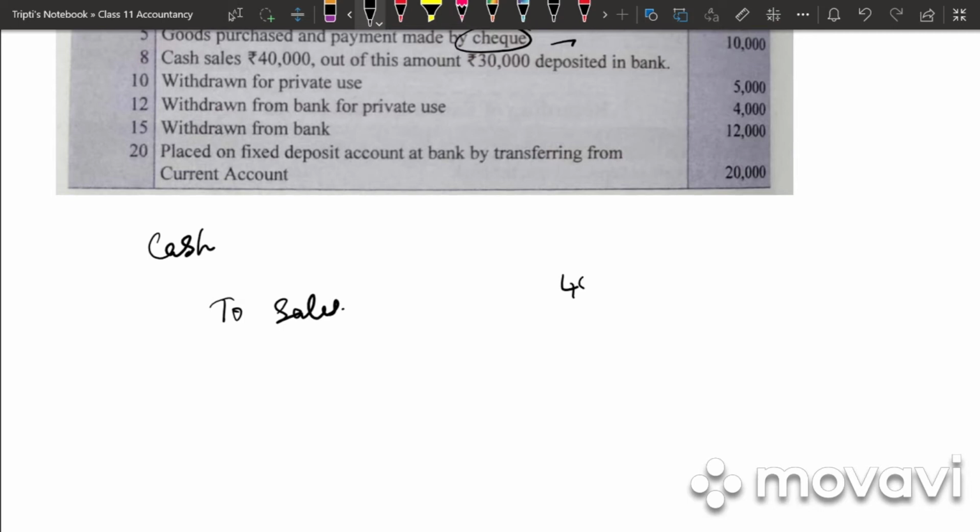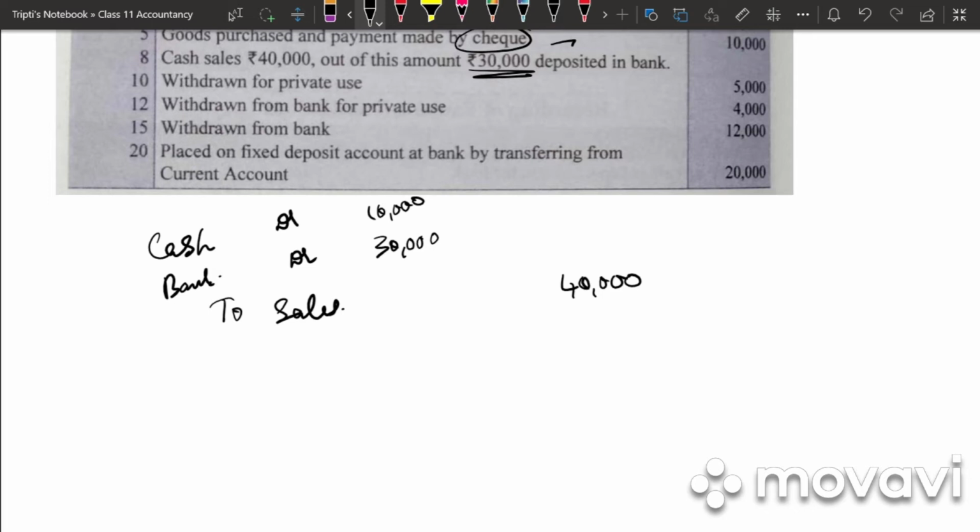Sales amount is 40,000. But they have said 30,000 is deposited in bank. So cash account debited, bank account debited to sales account. Bank will be how much? 30,000. Why 30,000? Because deposited into bank is 30,000. Cash will be 10,000. This is a compound entry.